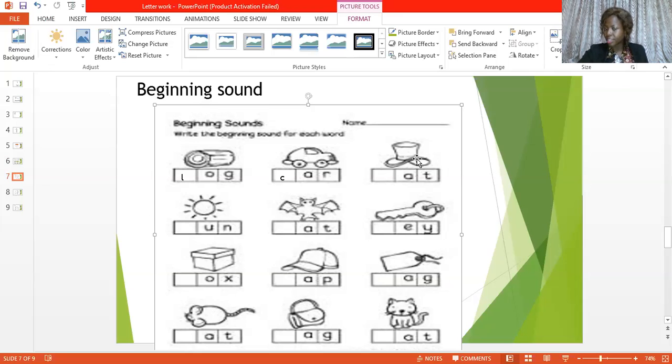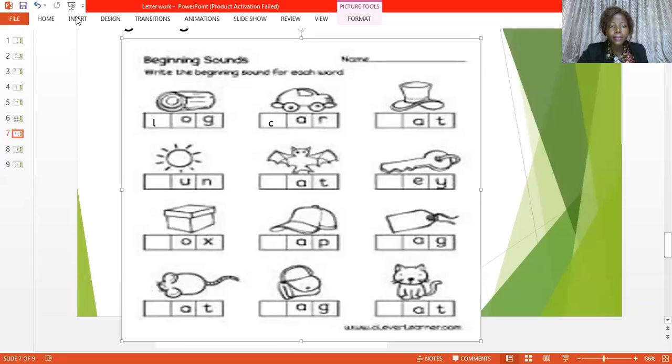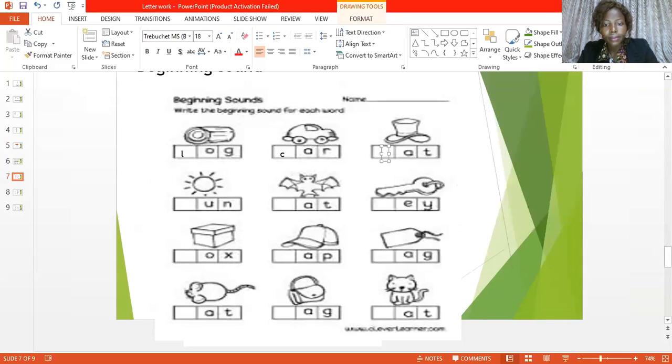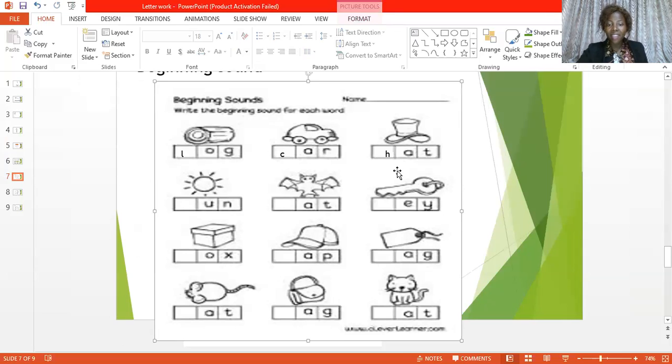Now, the next one is hat. Say hat, everybody. So, remember we are interested in the beginning sound. What is the beginning sound of hat? Can you tell me the beginning sound of hat? Let's see if that is correct. The beginning sound of hat is this. Say, everybody, letter H, sound as in hat. This is what we have here, hat.